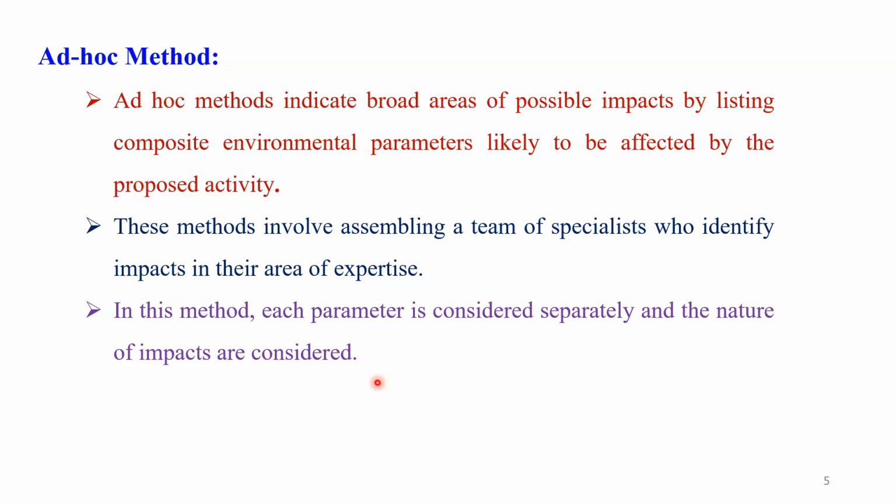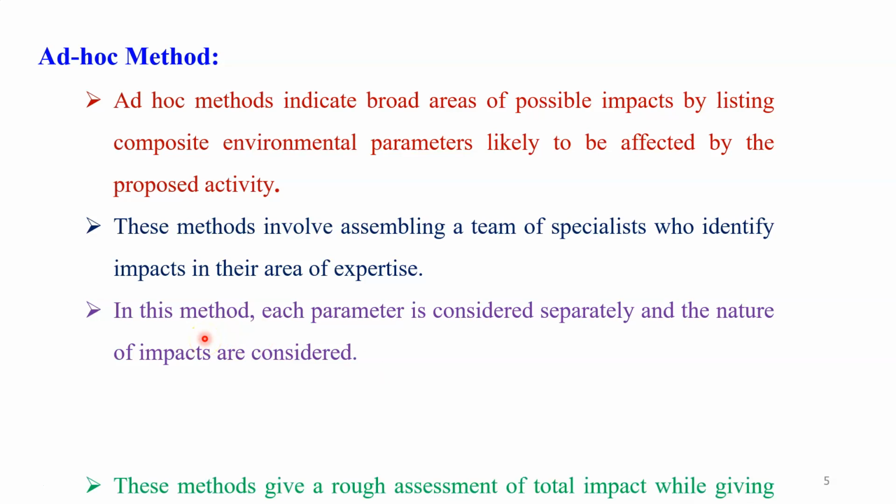Here he is not going to touch the other impacts of that particular project. He only concentrates to study and highlight the environmental impact of that development project on the ecology only. Therefore, this feature is very important when we are talking about the ad hoc method.